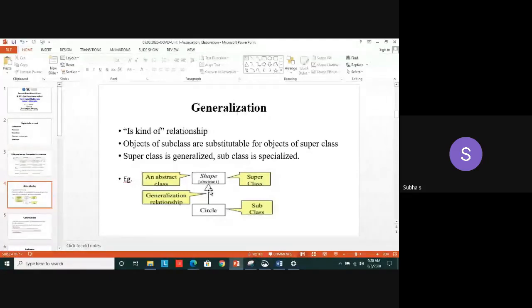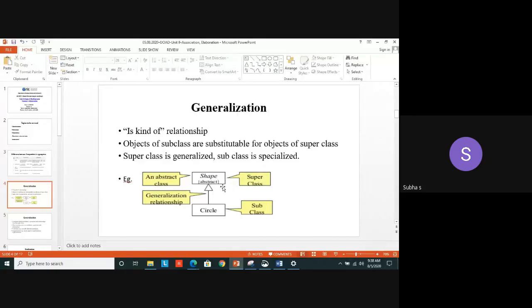It is an "is a kind of" relationship. That means any subclass can be substituted for the superclass. We can make use of the subclass for implementing the superclass. Here the superclass is generalized and the subclass is specialized. Now look at this example. I have mentioned a class named Shape. Shape is the superclass.